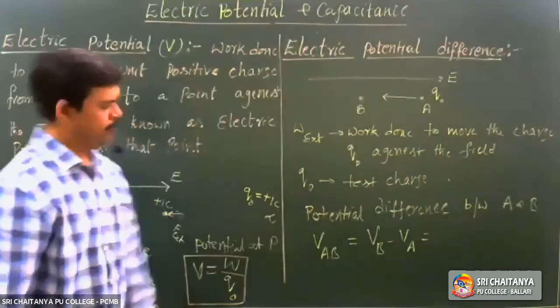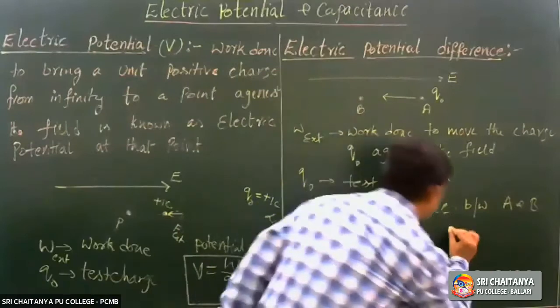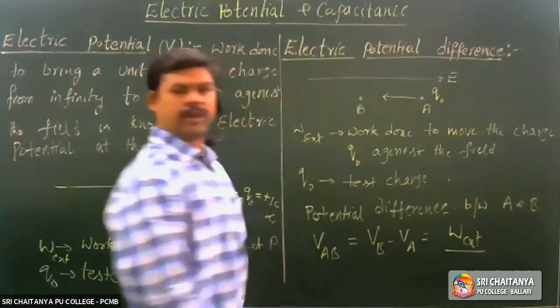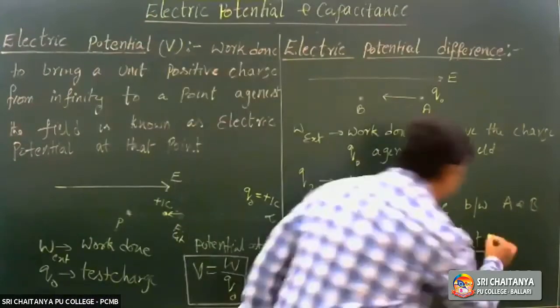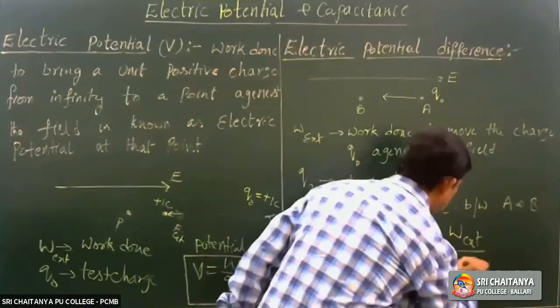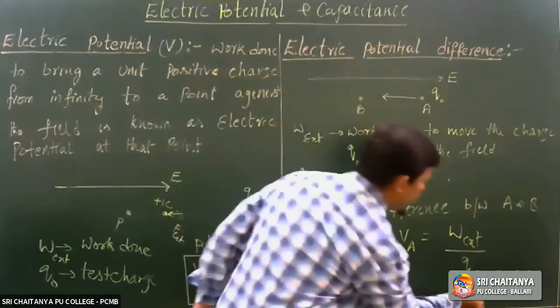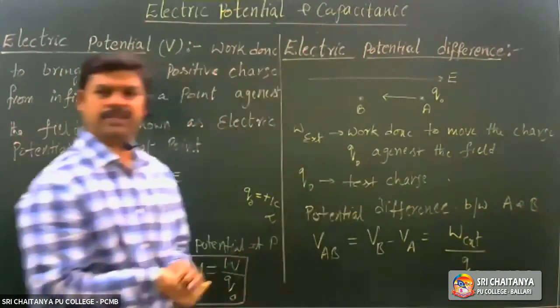I'll tell you why. What is the formula? W external by Q naught. This is the formula for potential difference.